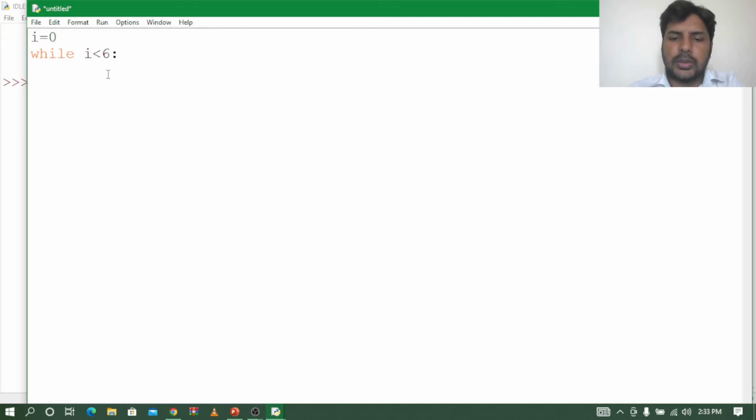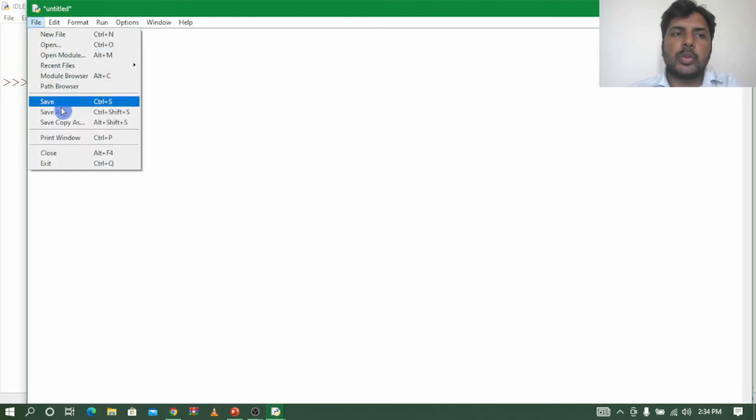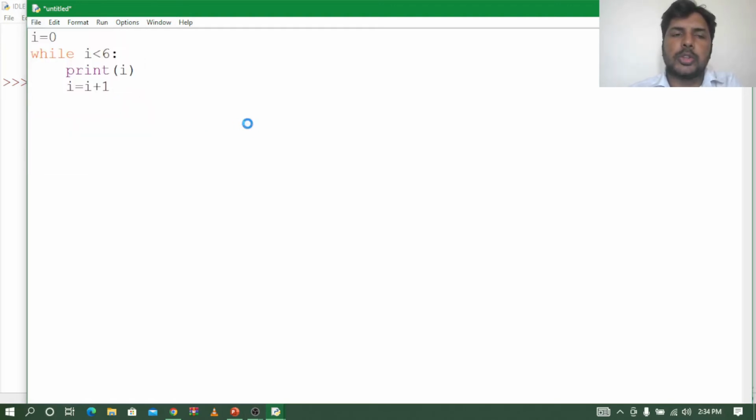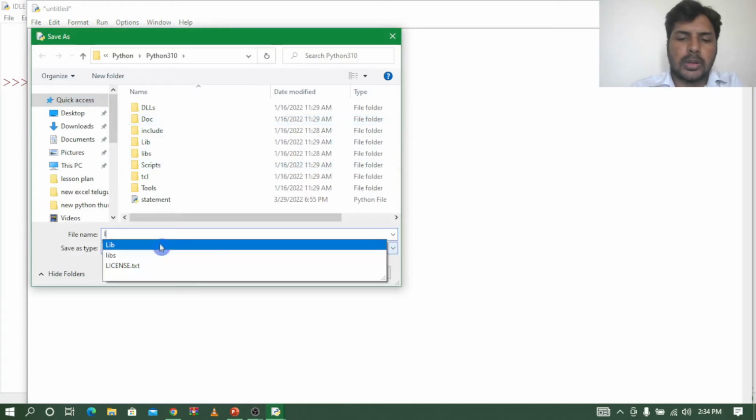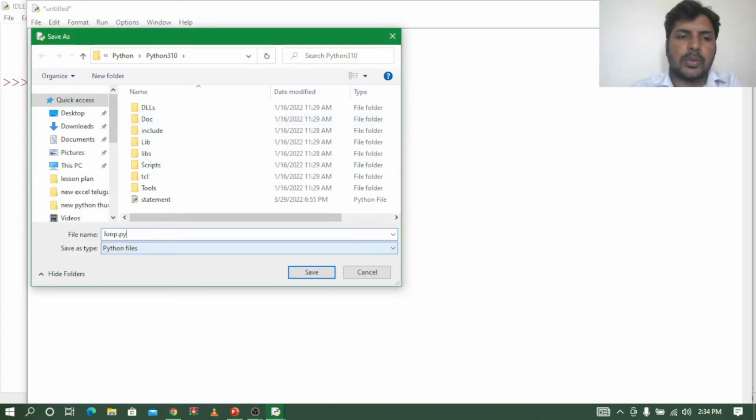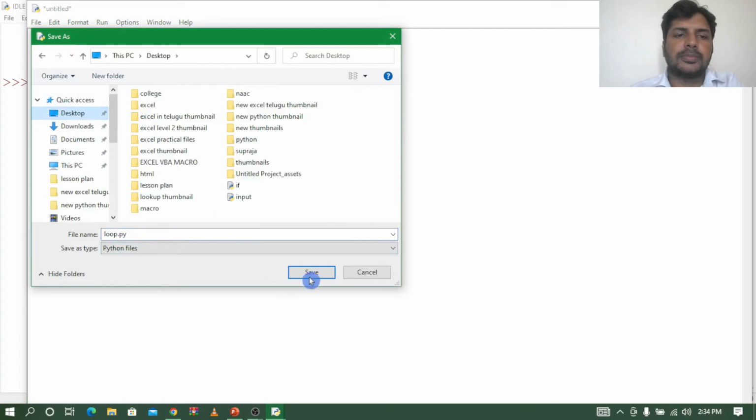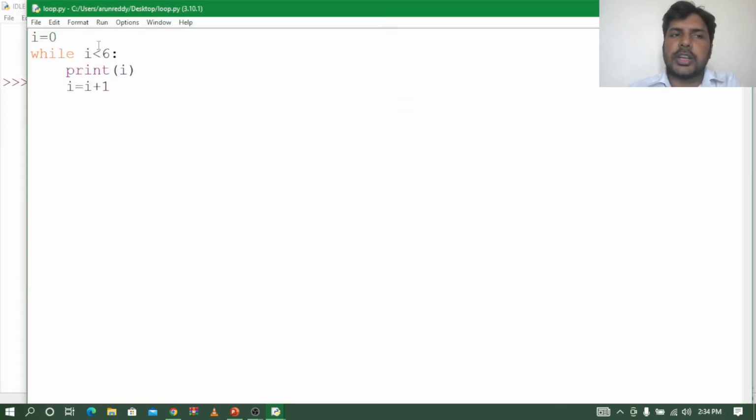Here I will say print. What do I want to print? i, right? Next I want to increase, so I will say i is equal to i plus 1. Here I will stop the program and let me save this as loop.py. Let me save it on the desktop. So let us run and check what the output will be. Okay, so run.